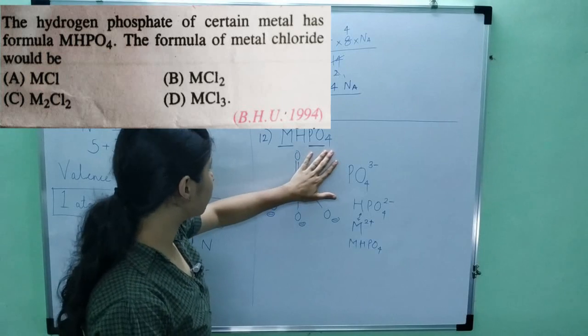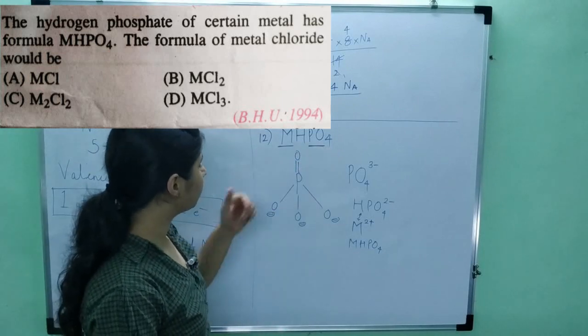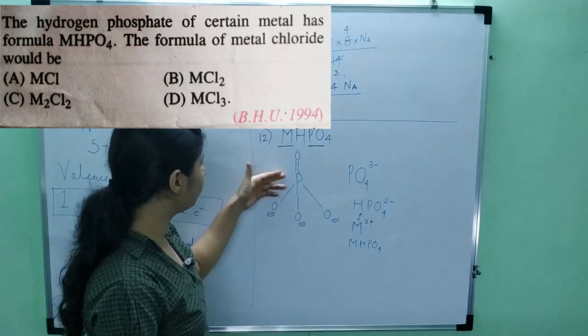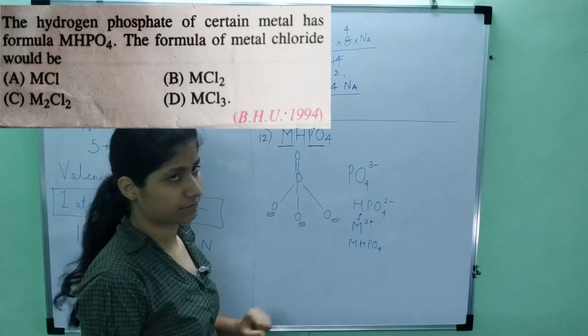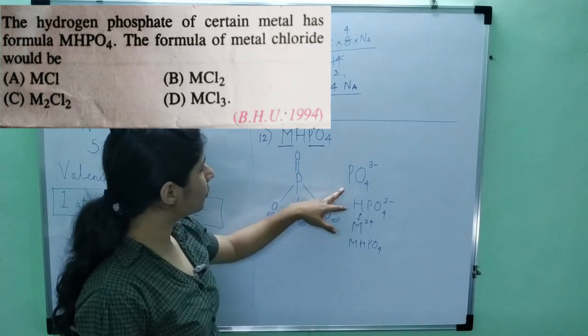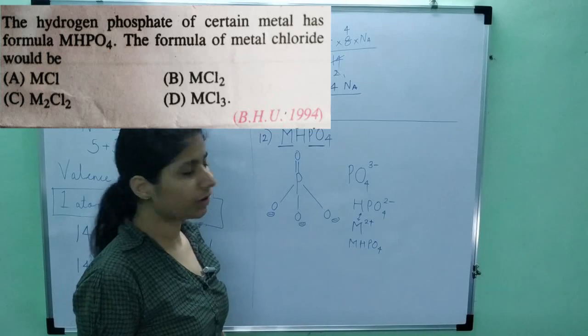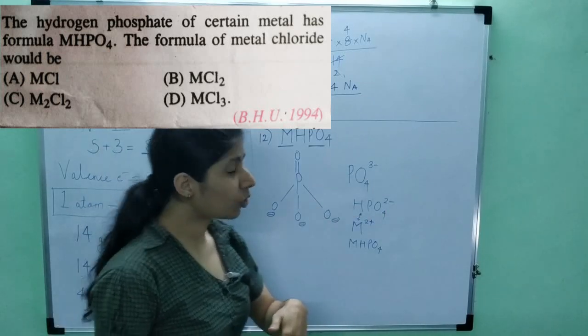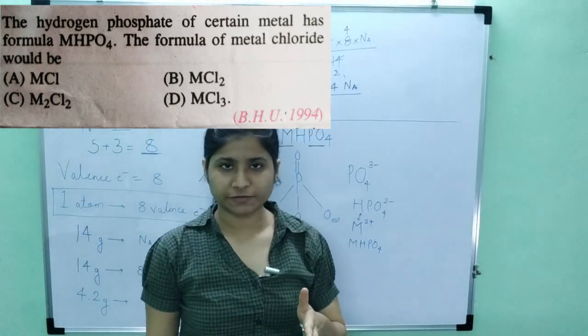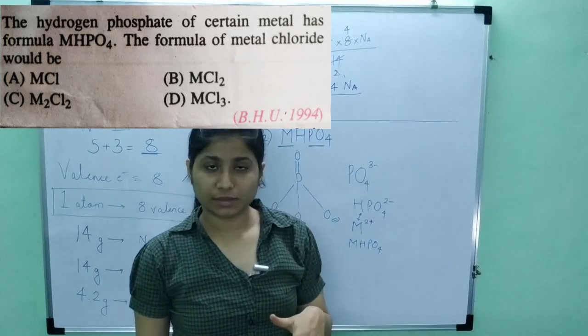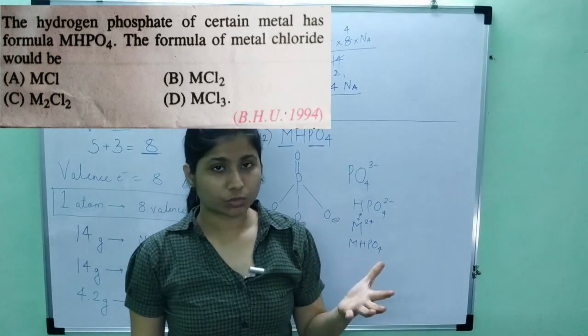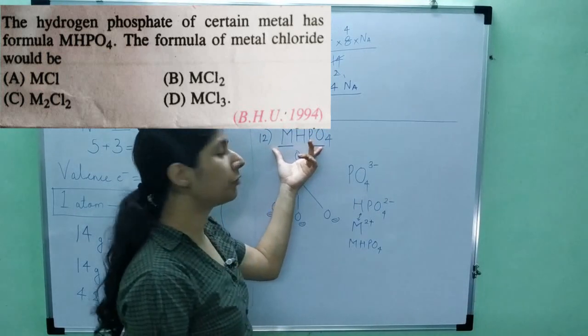Let's look at just the structure of phosphate. What is it? Phosphate contains, this is the structure, P double bond O and 3 O minus. So overall phosphate has a charge of PO4 3 minus. Now what I have to do is incorporate that many positive charges, let's say from metal ions or other atoms, such that the total charge is nullified and we get a neutral compound.